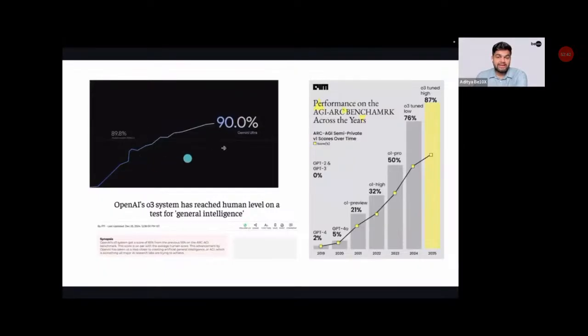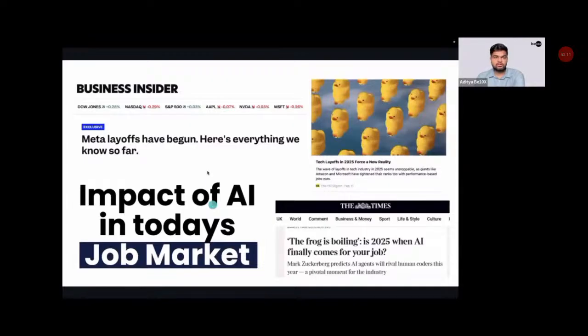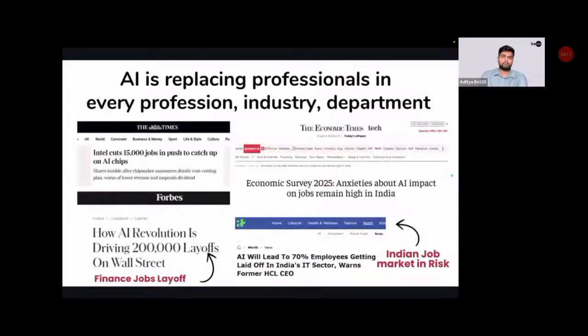Because of AI. And we can see right now, AI is performing as much as 90% on the human expert level benchmark. When it was launched in 2019, 2020, it was performing just 5% on the AGI benchmark. Right now, it is at 87%. Just imagine what is going to happen by the end of 2025. We are going to have AI which is smarter than human beings. At that time, best of luck getting a job and getting paid. That is how scary fast the progress is in the world of AI. We are seeing right in front of us in the job market, Meta is laying off, and large companies like Infosys and Wipro, everyone is laying off their employees left, right, and center because AI is replacing professionals in every department, every industry, and everywhere.